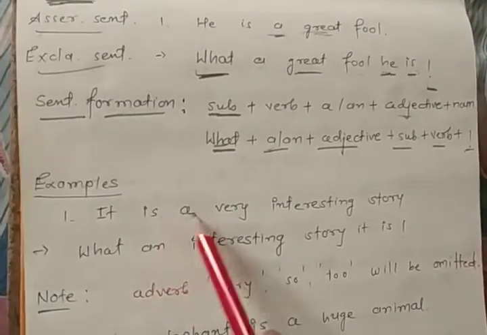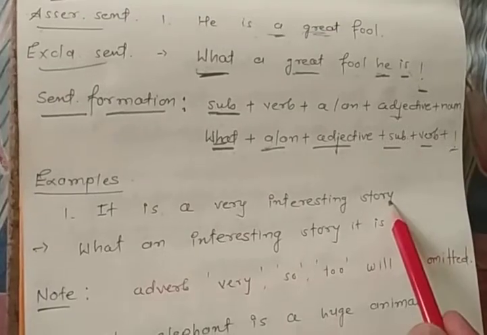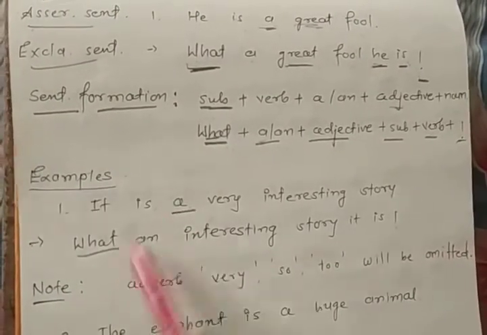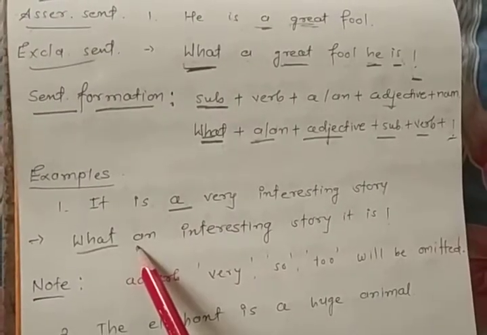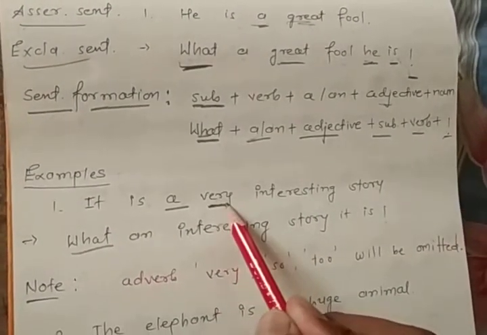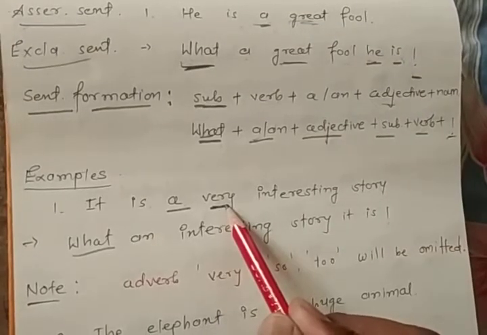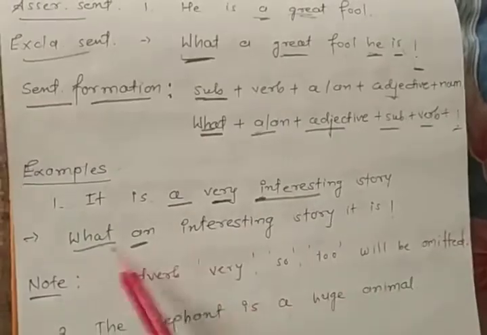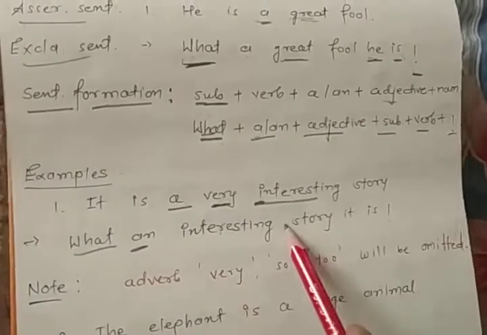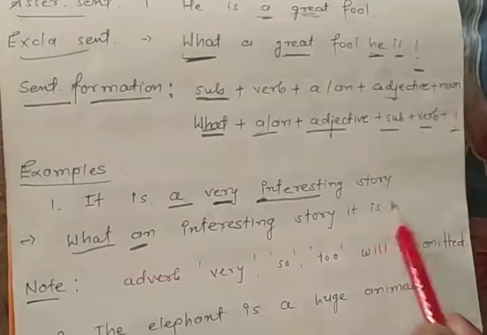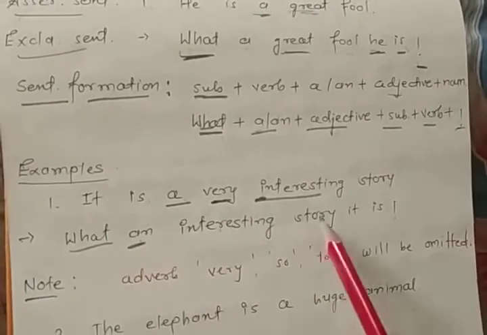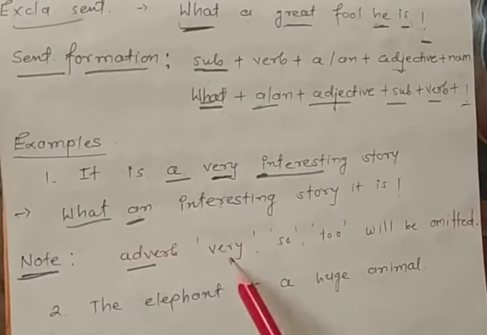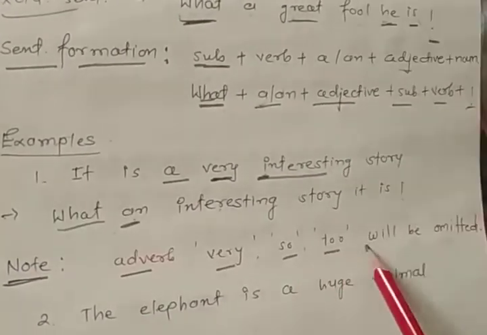Here it is a very interesting story. Now can you see the article here, so we will use what. As per the sentence formation, we will write the article a or an. Now here very will be omitted. So what an, and for what, here interesting. What an interesting story it is! Please remember, what an interesting story it is. One note here: adverbs like very, so, too will be omitted.